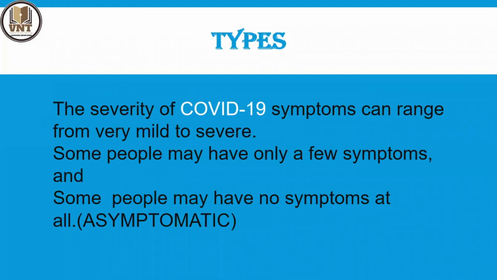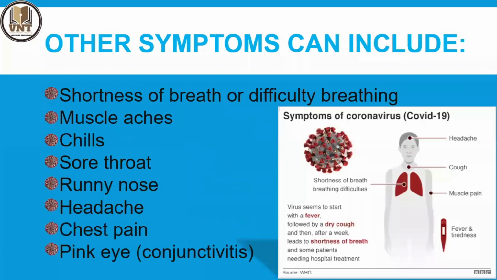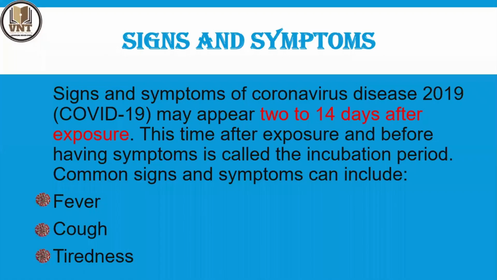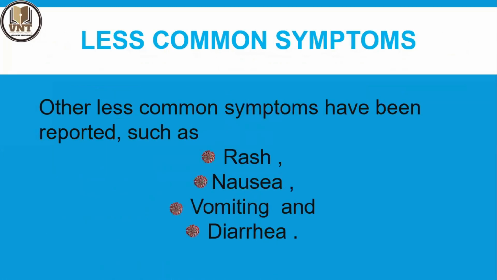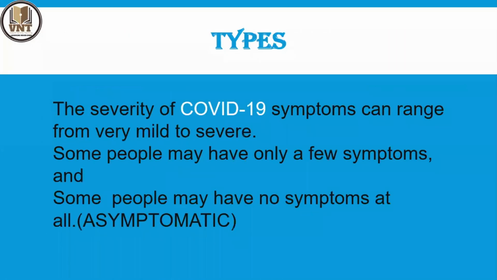Symptomatic and asymptomatic. Symptomatic means a person is having all these symptoms, including the fever, cough, the early symptoms and all the symptoms. That person is called a symptomatic COVID-19 patient.